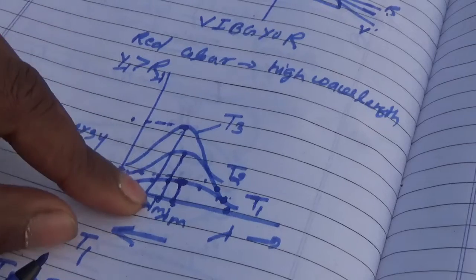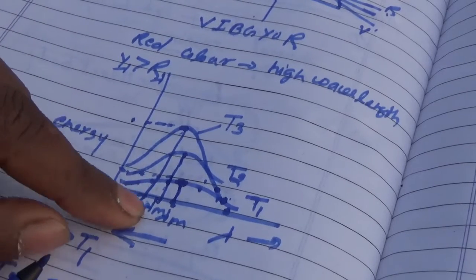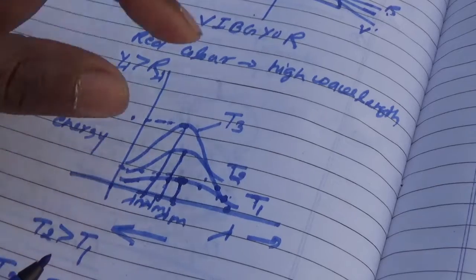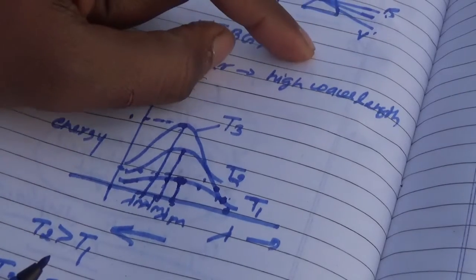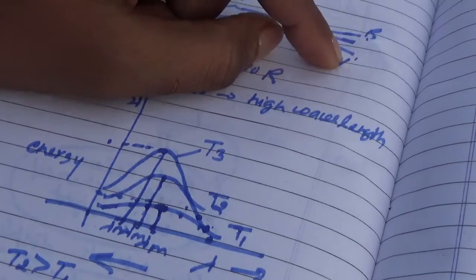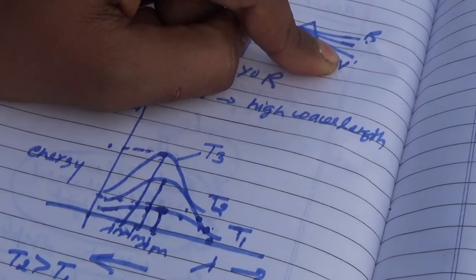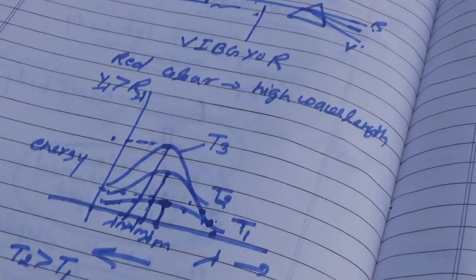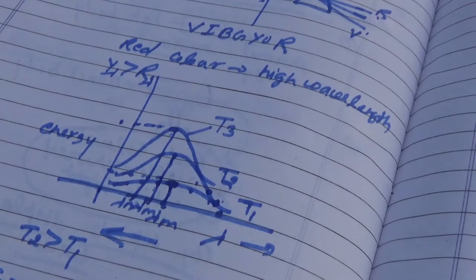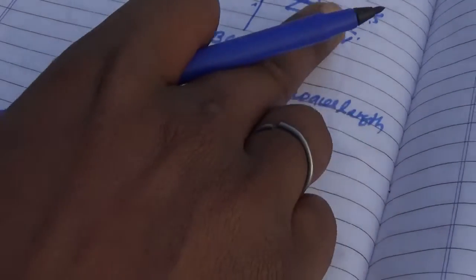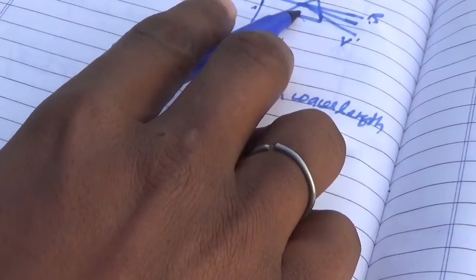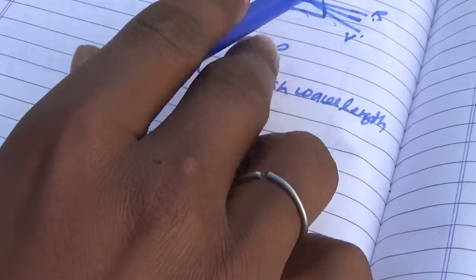And this concept also we can see from this graph, lambda m decreasing means we are going from red color towards violet color. When we are going from red to violet, then its wavelength is decreasing. So we can see from this curve also, and we have told you from dispersion also.